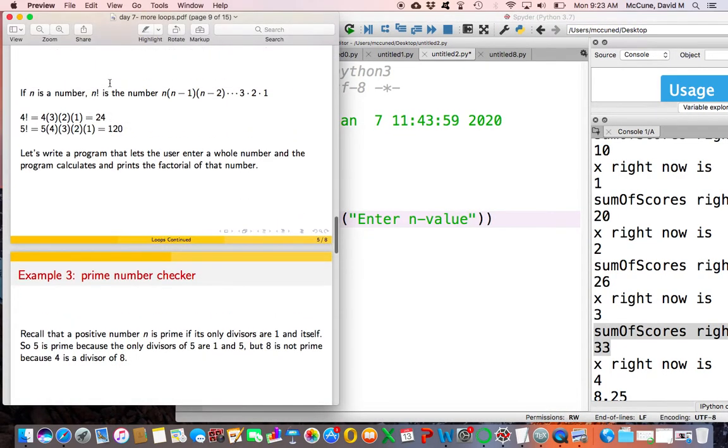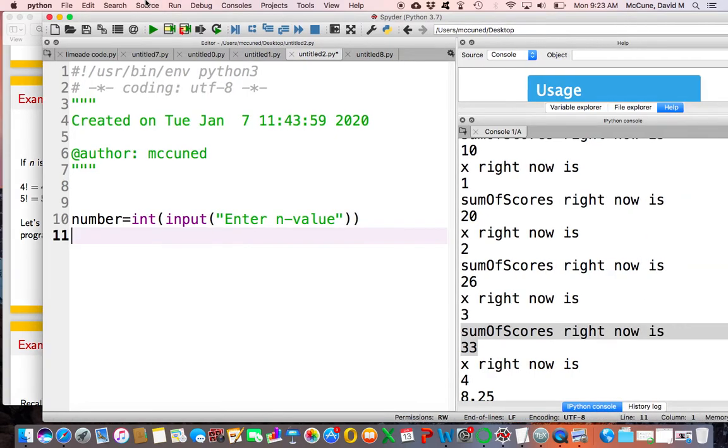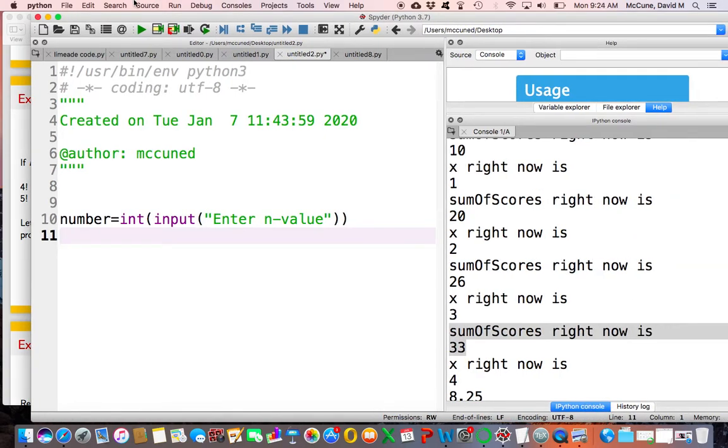And then what we have to do is calculate a factorial. So what we have to do is create code that does something like this. It takes my number that I currently have and multiplies it by 1 less than that number, then by 2 less than that number, and so on. In a flavor, this is the same kind of problem we just did where we're adding things up. Now we just have to multiply things. Okay, so let's think about how that should work. So let me create something called product. So what I want to do, I want this product to be acting like that sum from the previous example. In the end, I want this product to be the factorial.